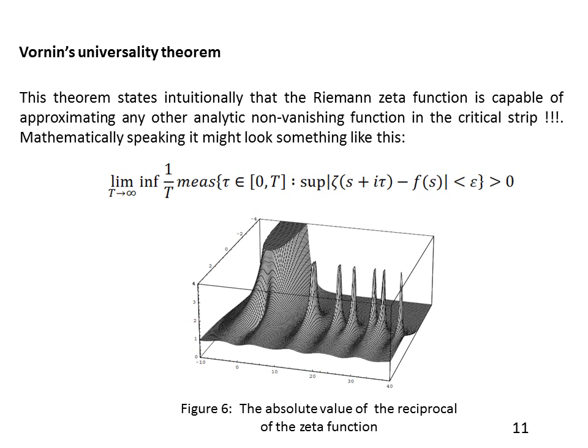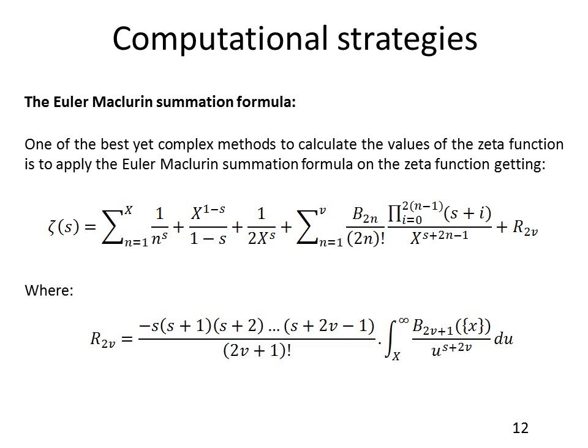Now, this mathematical expression actually means that the lower density of the set of vertical shifts in the argument of the zeta function satisfying the approximation relation among the real numbers is actually bigger than 0, which gives it a non-zero probability of existence, and in this way proves Voronin's universality theorem. Now we just entered chapter 3, computational strategies. First of all, we're going to talk about the Euler-Maclaurin summation formula.